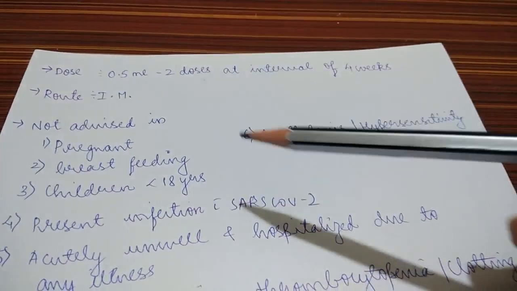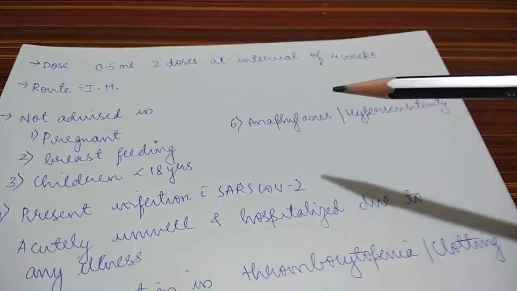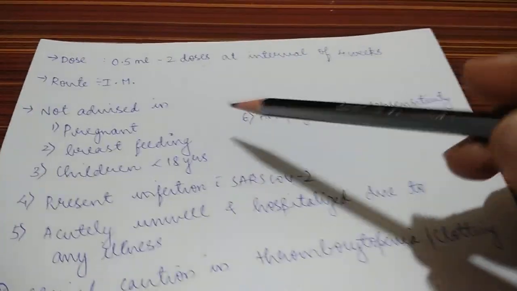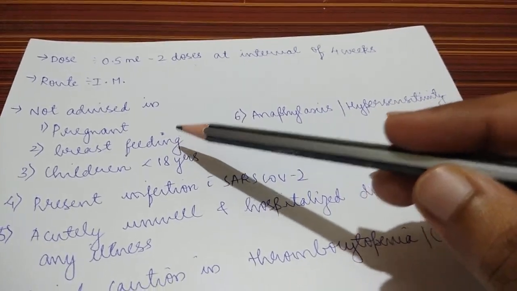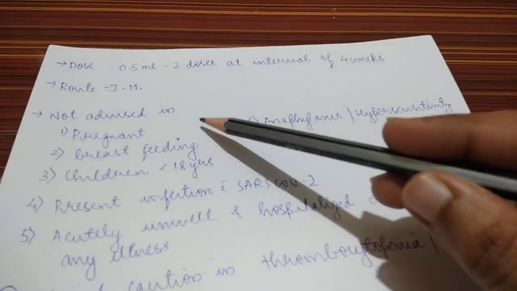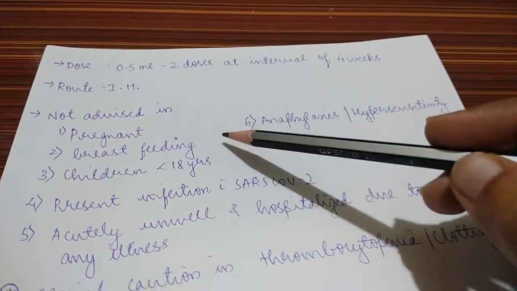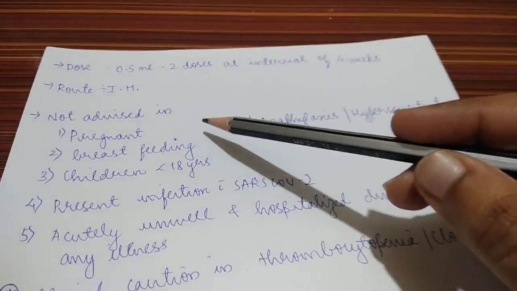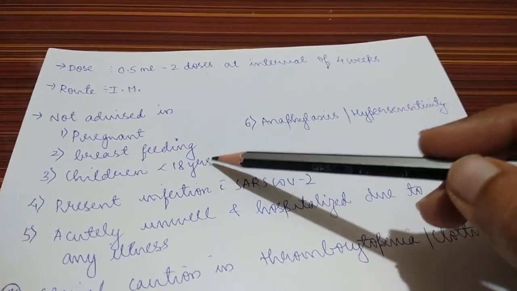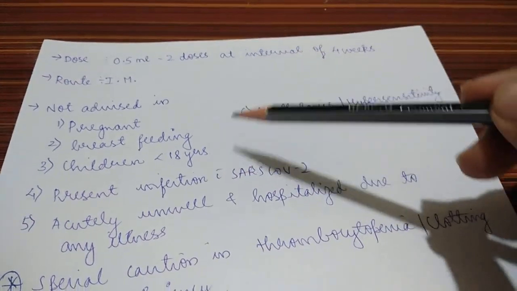So under which conditions are the vaccines not advised? In pregnant women, breastfeeding women, and children less than 18. It's not that it's contraindicated, but it is not advised because there are no trials regarding pregnant women, breastfeeding women, and children less than 18. So it is not advised in this age group.